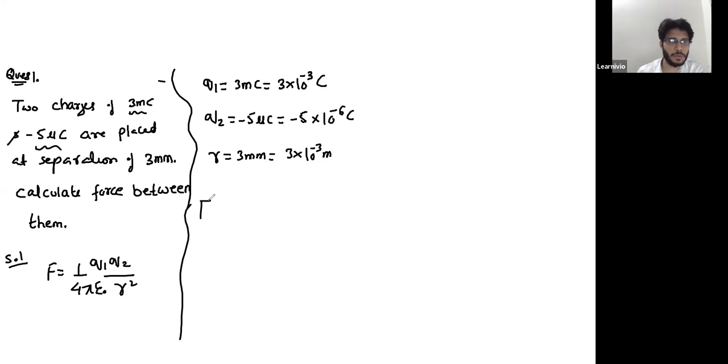Substituting these values, 1 over 4 pi epsilon naught is simply 9 into 10 raised to the power 9. Q1 is 3 into 10 raised to the power minus 3, Q2 is 5 into 10 raised to the power minus 6, divided by r square, which is 3 into 10 raised to the power minus 3, the whole square.